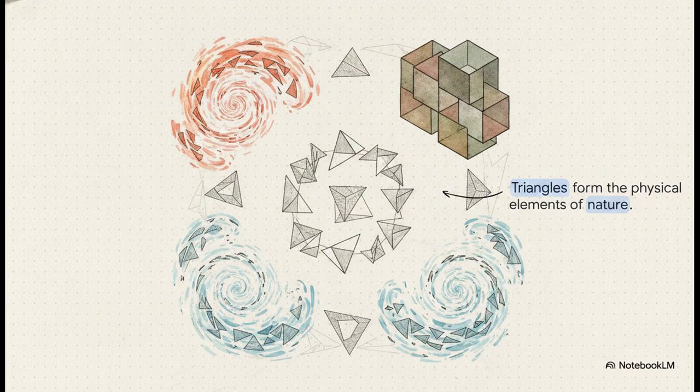He calculates exactly how these invisible base triangles, isosceles and scalene, combine to form the tangible realities of fire, earth, air, and water. He believed these elemental bodies could even be broken down into their base triangles and reassembled into completely different elements, which perfectly explained, at least to him, the perpetual flux of nature.